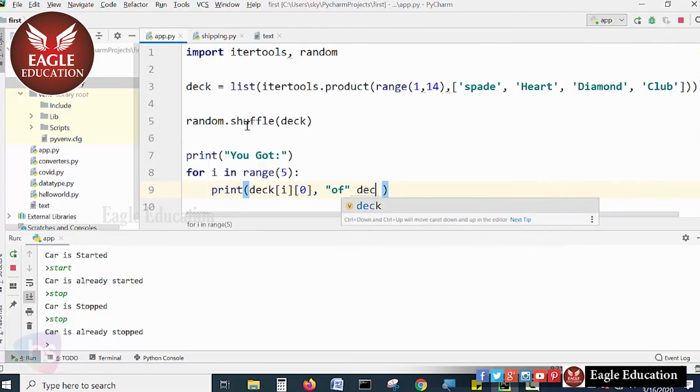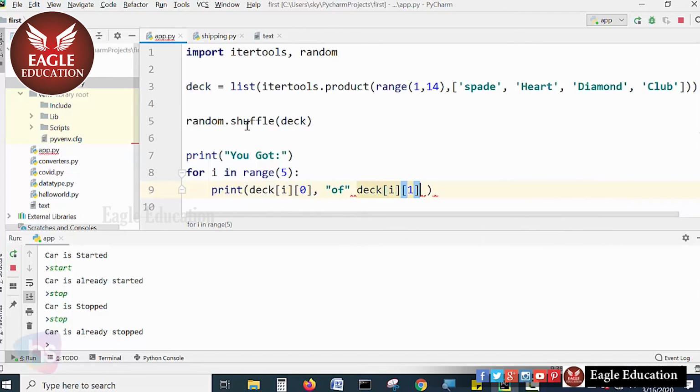What we have typed here is deck of i, item number 1. This is what we have to write. In Python, the interpreter is not satisfied. After this it again requires the comma. All right, there is no space.